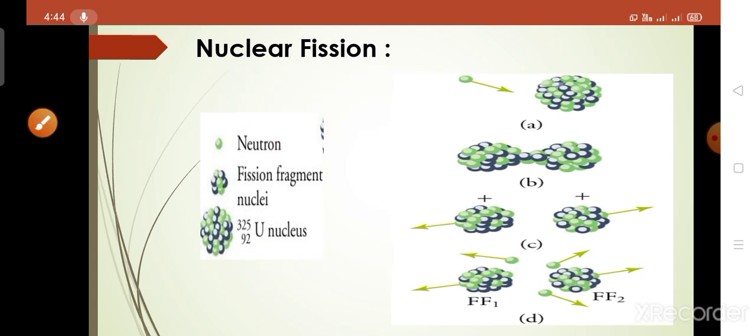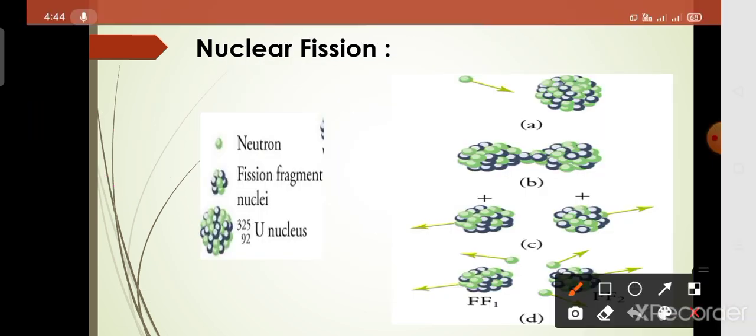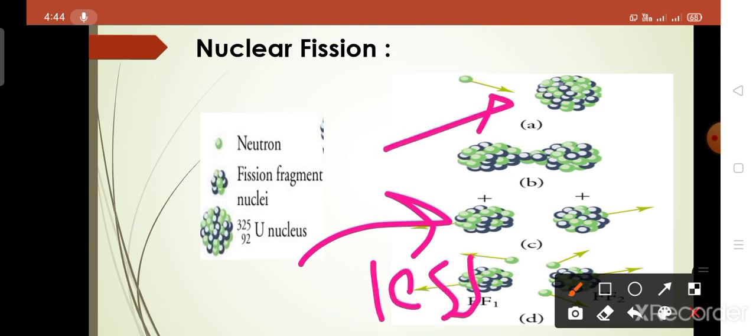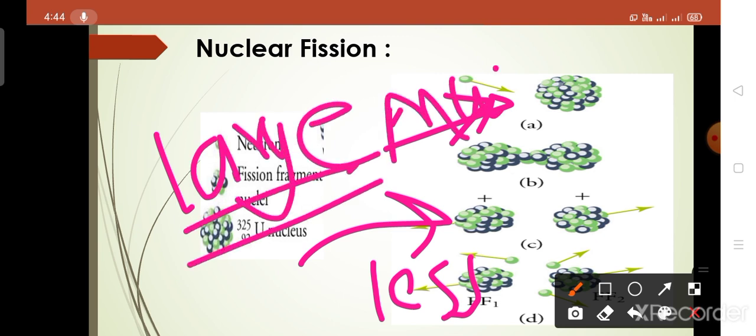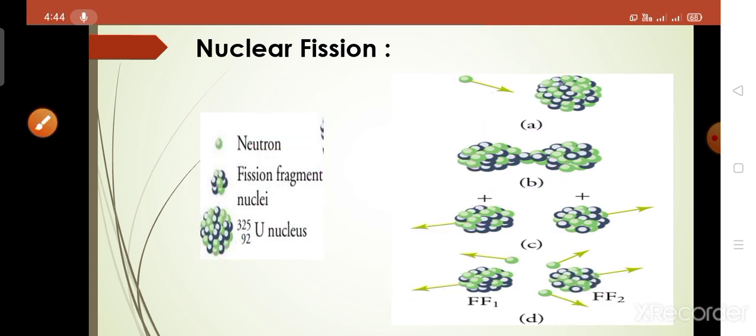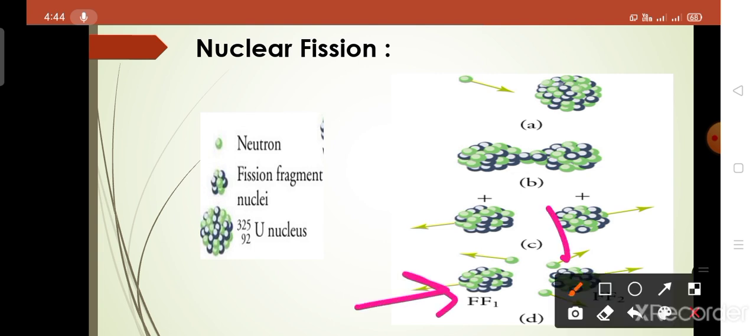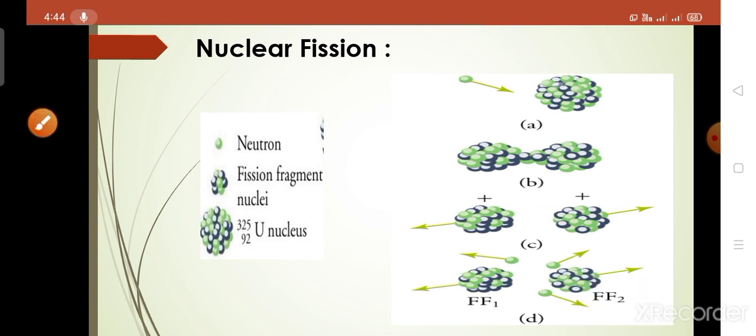In this process, the mass of each fragment is less, and the heavy nucleus consists of a large mass. After splitting, the mass is split into two daughter nuclei. These are the fission fragment first and fission fragment second.